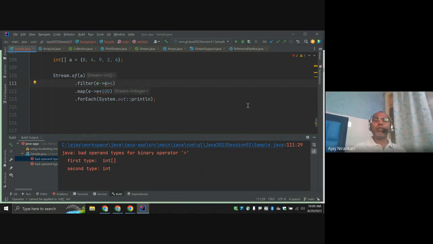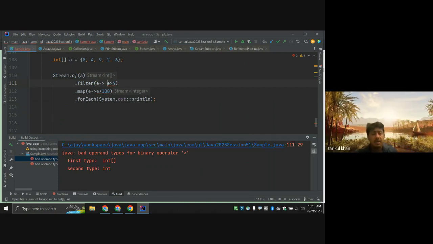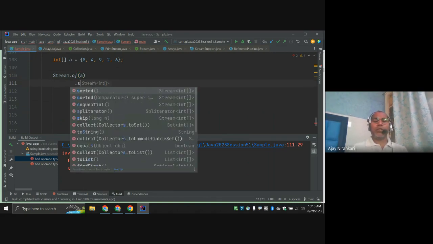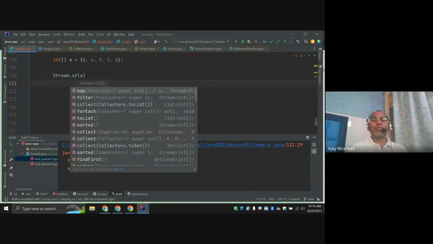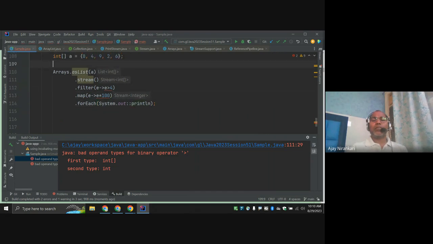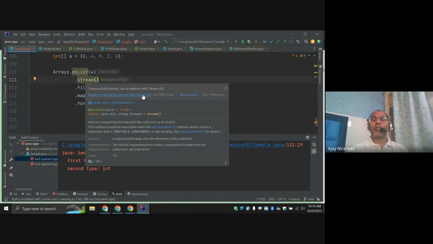What is this, e greater than 4? Why does it not work? It says list of a string. There is a more option: this can be replaced with Stream.of.